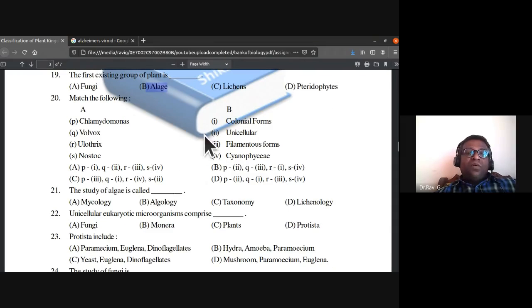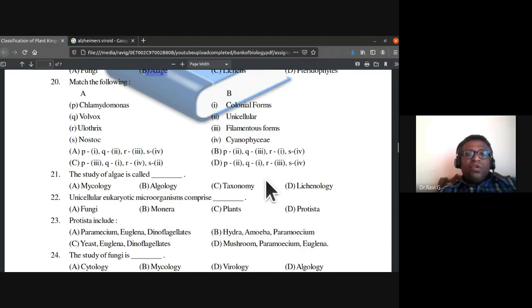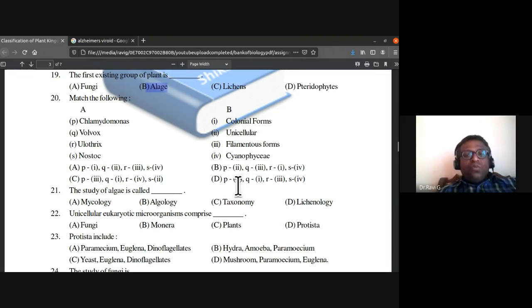Next one is match the following. You get such types of questions even in your examination. Chlamydomonas is unicellular, isn't it? So P is 2. There are two options with P as 2, that is B and D. Q, Volvox, colonial form, Q is 1. See, D is the answer. With two options itself, I can find it out. Chlamydomonas is unicellular, Volvox is colonial. Ulothrix, that is R, is 3, filamentous forms. Nostoc belongs to cyanophytes, yes, 4. So D is the answer for 20.